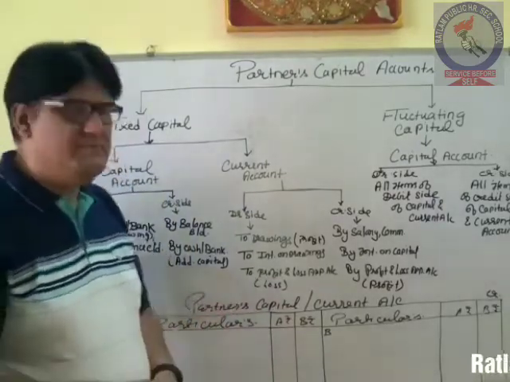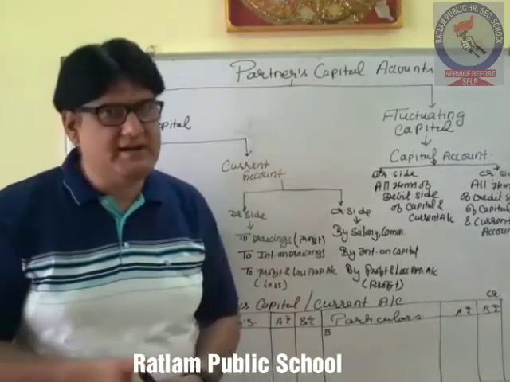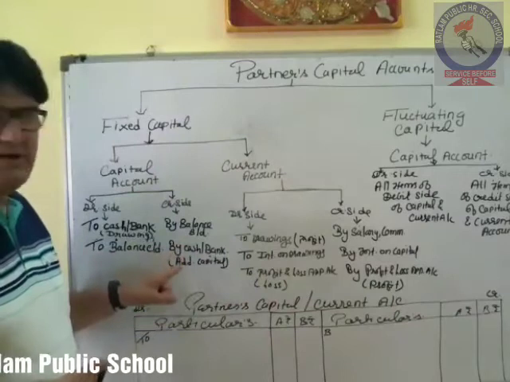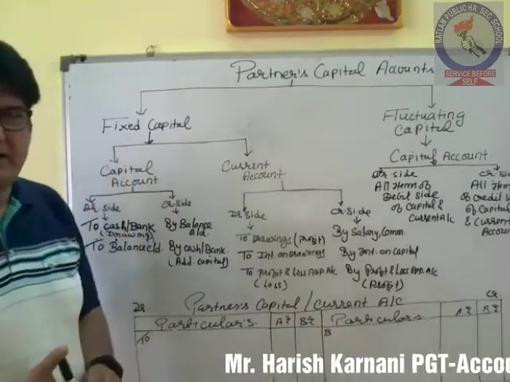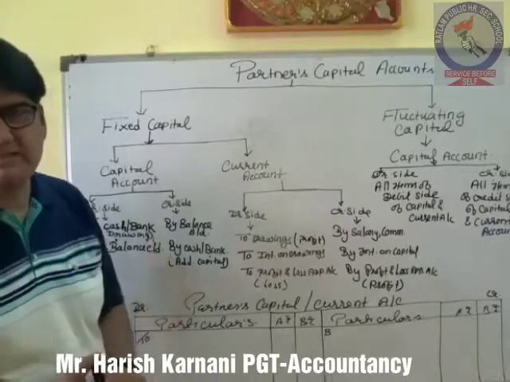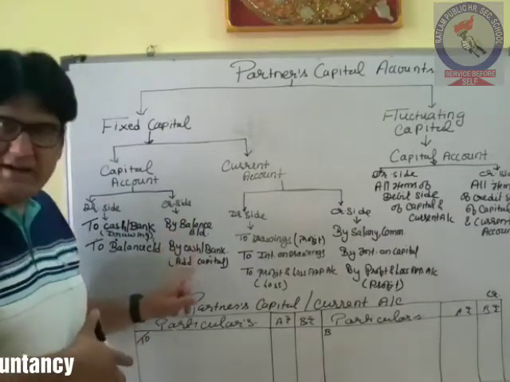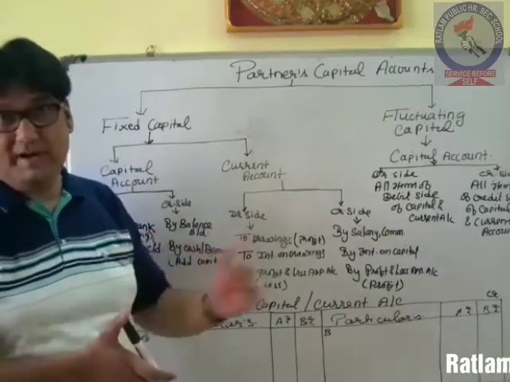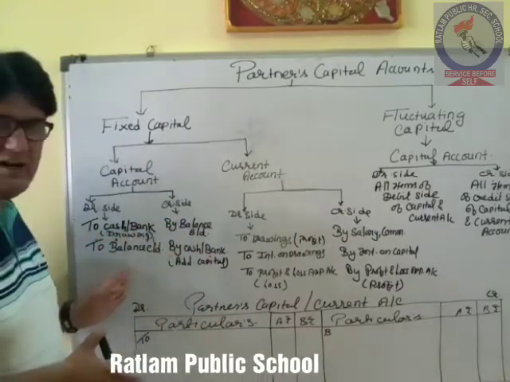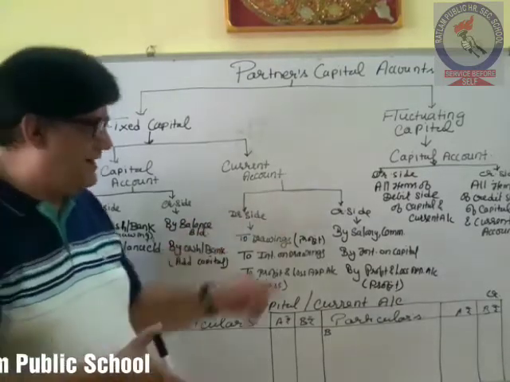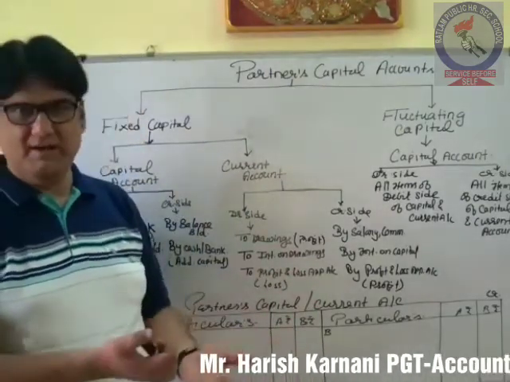And at the same time, while closing the account, we can either get the debit balance or the credit balance. But in capital account, we will not get the debit balance. In the partner capital account, in case of fixed capital, it will never show a debit balance. At the end of the day, whatever is your balance, that will be credit balance only. Why? Because whatever money you have put in, you have credited, and you have not taken out anything, so the balance will be a credit balance. But in case of current account, there are chances that it may show a debit or a credit balance, whatever is the situation.